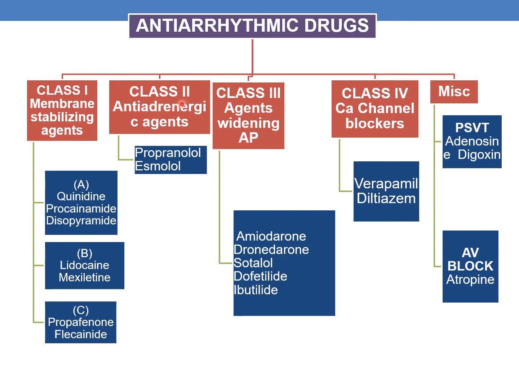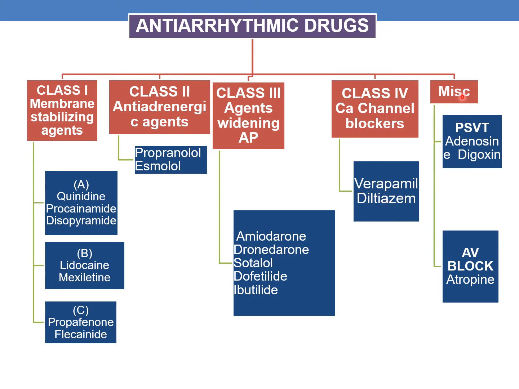Next one is class 2. They are anti-adrenergic agents. Examples are propranolol and esmolol. The class 3 are agents which widen the action potential. Examples are amiodarone, dronedarone, sotalol, dofetilide and ibutilide. And class 4 drugs are calcium channel blockers. Examples are verapamil and diltiazem.